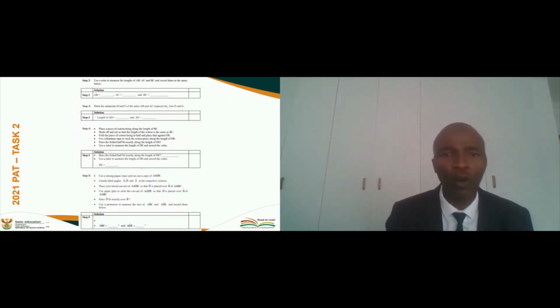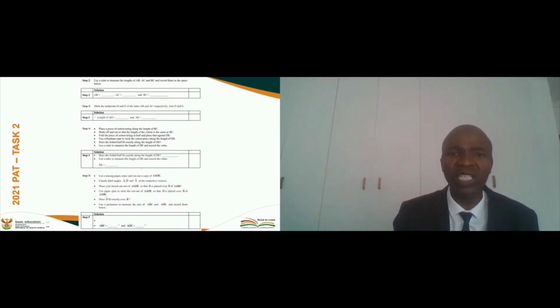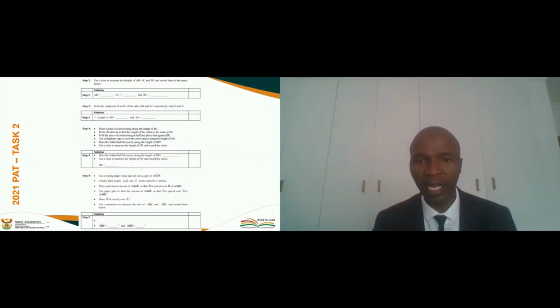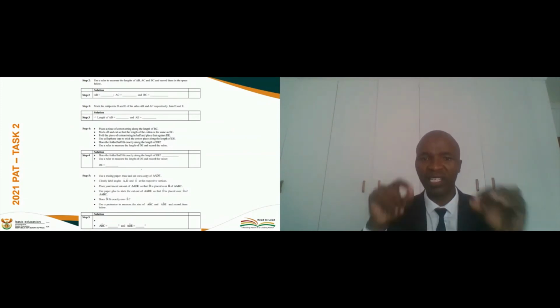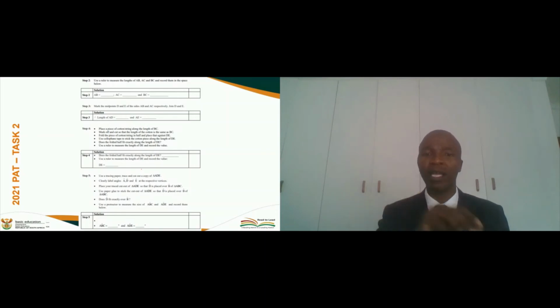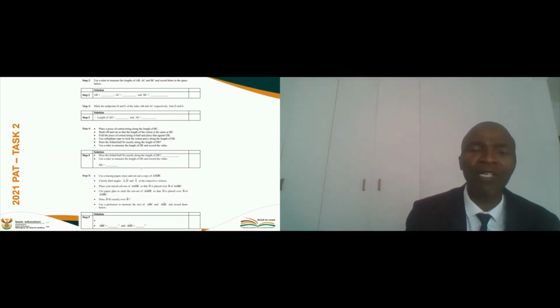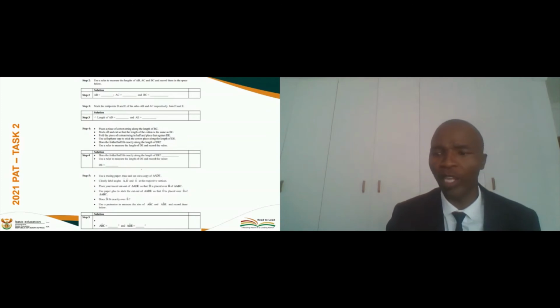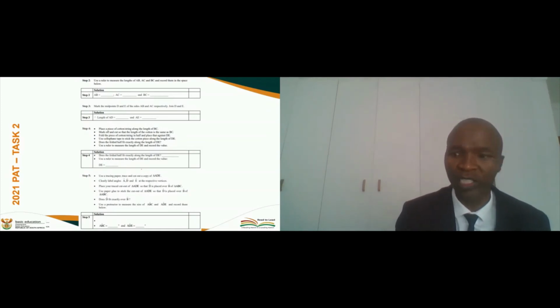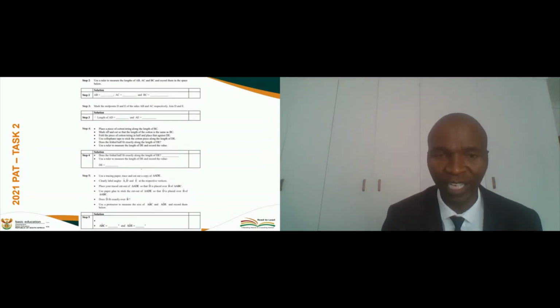Then the steps continue, colleagues, where they have to mark the midpoints, and then after that, take a piece of string and put it along the line side BC and cut it using a pair of scissors and stick it there, or rather first fold it halfway, then put it on the line DE, the one where they marked D and E, the midpoints, to see what is going to happen there, and so on. I'm not going to go through it, colleagues. My presentation is more on how we administer it, not necessarily on the step-by-step way of actually doing it, because in 2 minutes I want to quickly be done so that we can have enough time for discussions, colleagues.